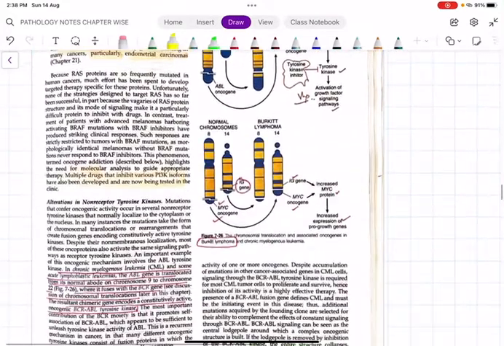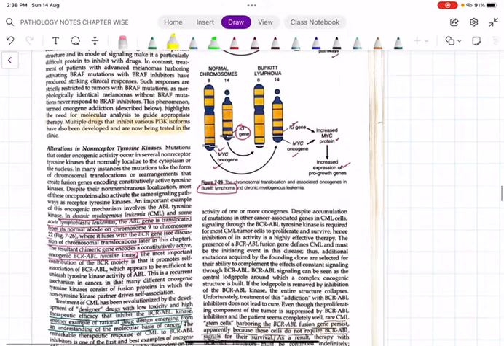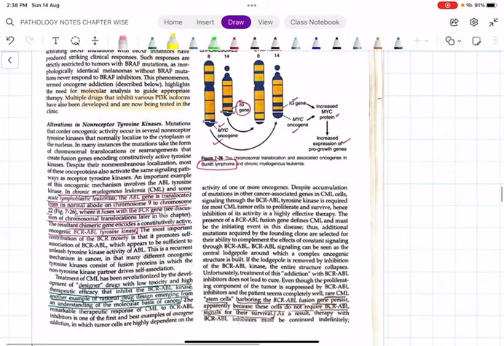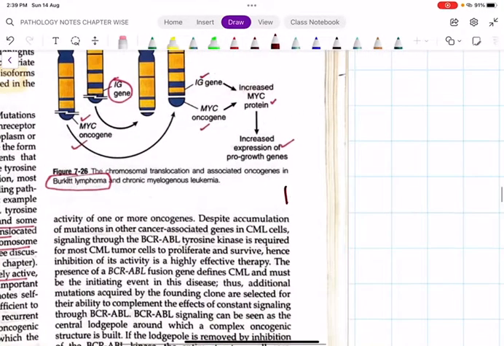Then in non-receptor tyrosine kinases, we have ABL, the BCR-ABL fusion gene. I told you about the 9;22 translocation in chronic myeloid leukemia. At the same time, when the ABL gene undergoes mutation, that is responsible for acute lymphoblastic leukemia. So we have a lot of tyrosine kinase inhibitor drugs like imatinib. I will write the spelling: imatinib.